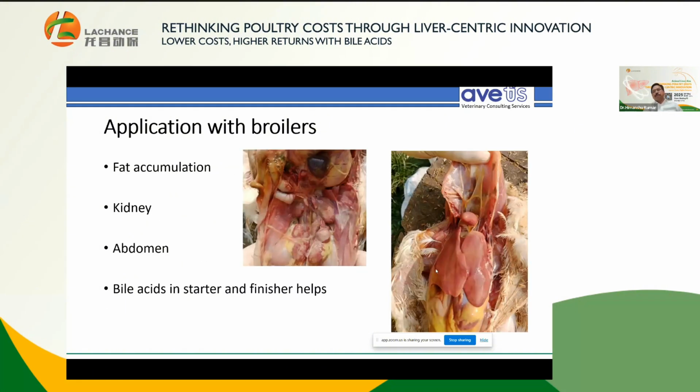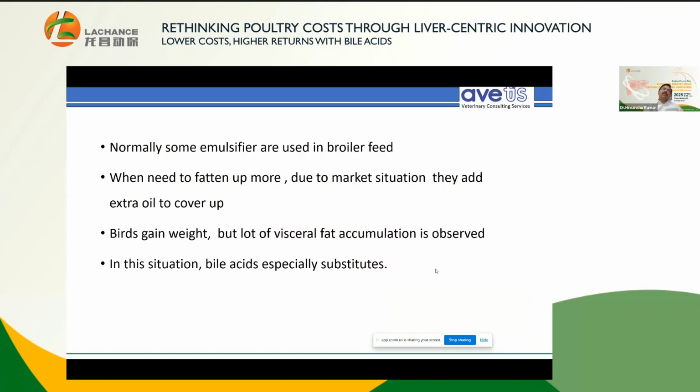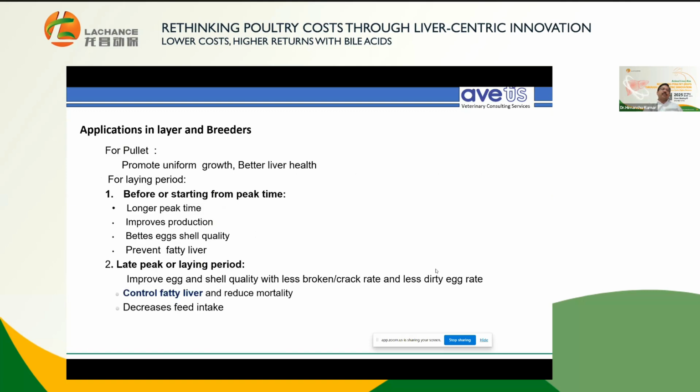And the next is visceral fat deposition, which is quite common, whether kidney or abdomen. The bile acid in starter and finisher usually helps to reduce visceral fat, and the carcass percentage increases when it is used. Normally, some emulsifiers are used in broiler feed. When they need to fatten up, people use additional fat. The birds gain weight, but a lot of visceral fat accumulation is observed. In this situation, the bile acid substitutes well and effectively.